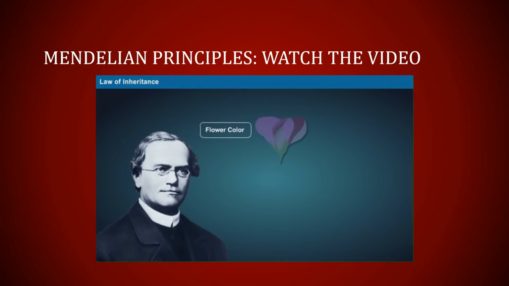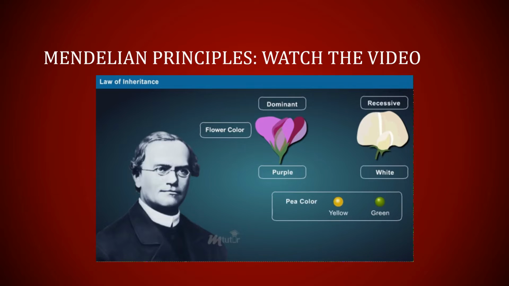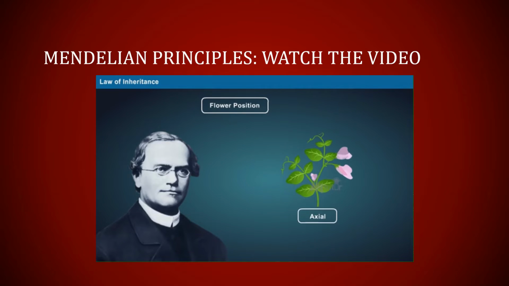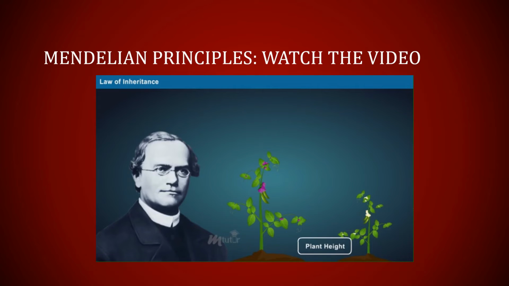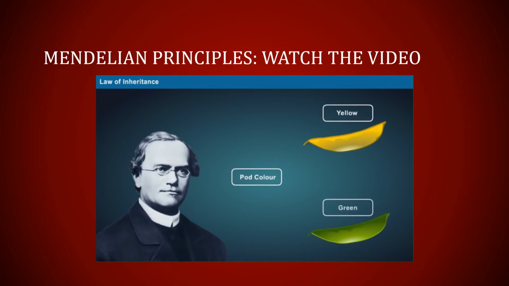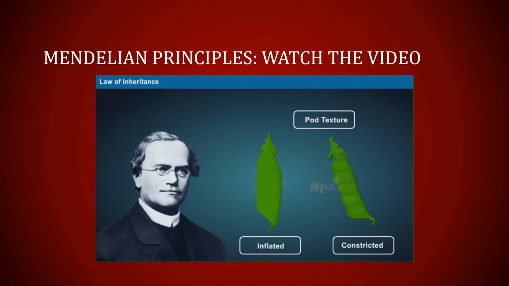Further, Mendel also observed 7 distinct traits that apparently appeared only in one of two forms. They include flower color, purple or white; pea color, yellow or green; pea texture, round or wrinkled; flower position, terminal or axial; plant height, tall or short; pod color, yellow or green; and pod texture, inflated or constricted.